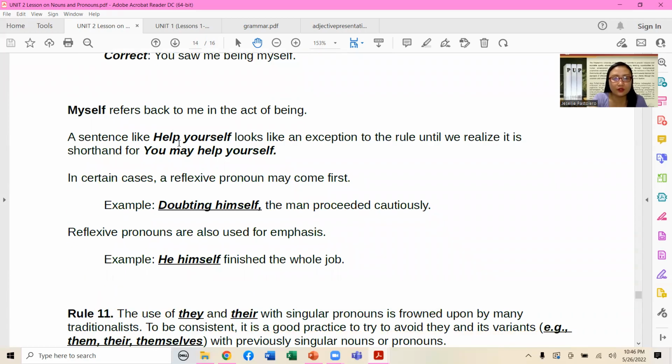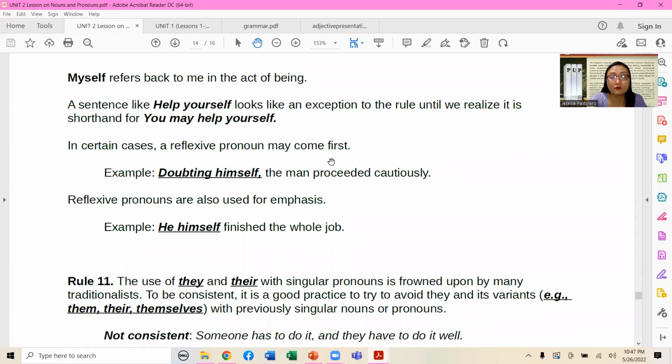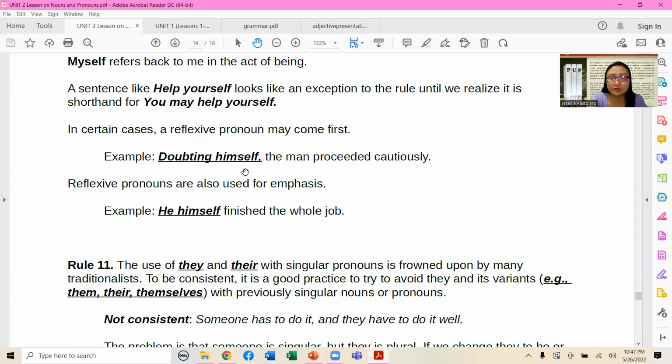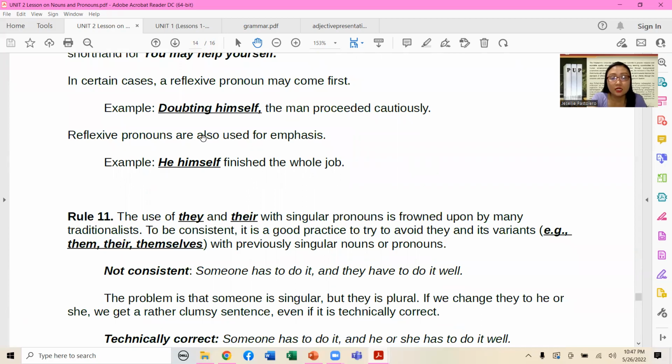A sentence like, for instance, "help yourself" looks like an exception to our rule until we realize it is considered a shorthand. You may help yourself. So that is the proper way of saying help yourself, because that's very informal. You say, "You may help yourself, go ahead." In certain cases, a reflexive pronoun may come first. Example: Doubting himself, the man proceeded cautiously. Reflexive pronouns are also used for emphasis. For example: He himself finished the whole job.